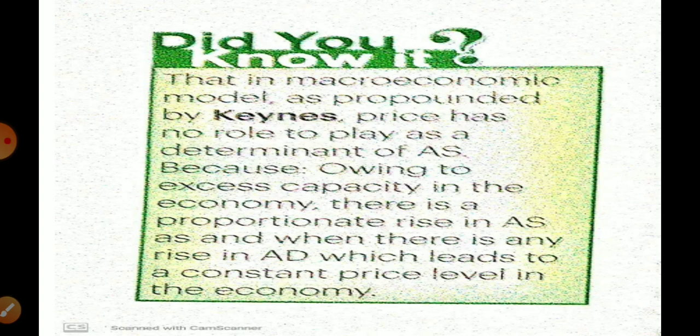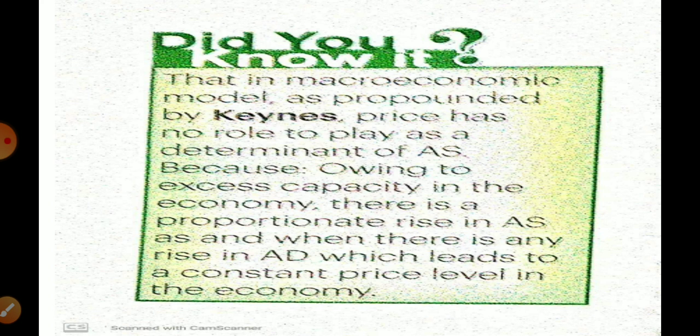So thank you for today. One more thing, did you know, it is from your VK Ohri book, that in the macroeconomic model as propounded by Keynes, you know who is the father of macroeconomics? John Maynard Keynes. Keynes is known as the father of modern macroeconomics, who wrote the book Income, Employment and Interest in 1936.